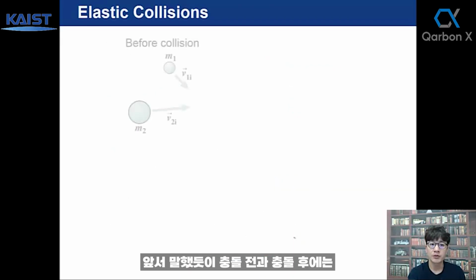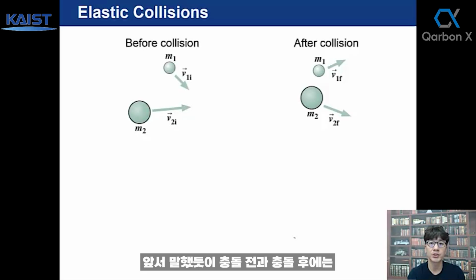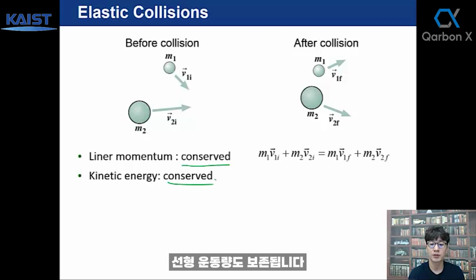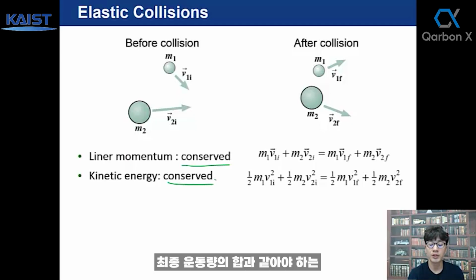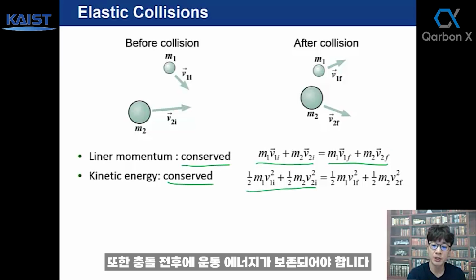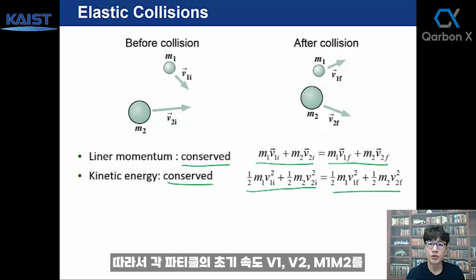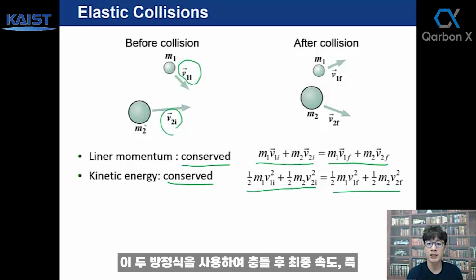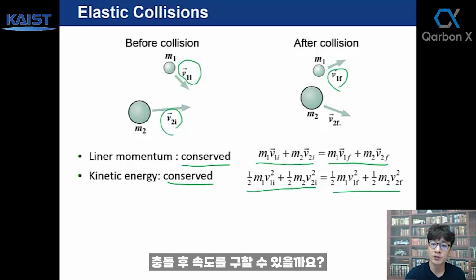For elastic collisions, as we said, before and after collision, linear momentum is conserved, as well as kinetic energy. So we can set up this equation: the sum of initial momentum should be equal to the sum of final momentum, right? And also kinetic energy should be conserved before and after collisions. So assume we know v1, v2, and m1, m2, the initial velocity for each particle. Can we find the velocity after collision using these two equations?